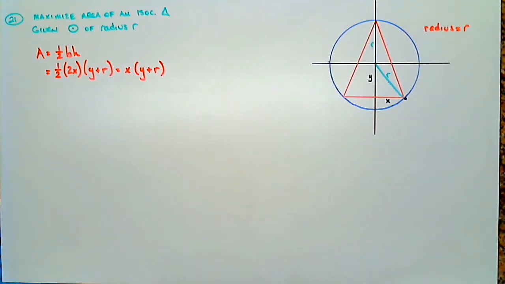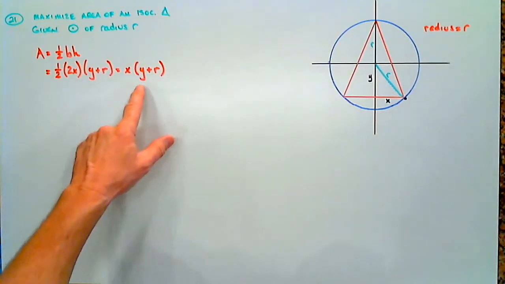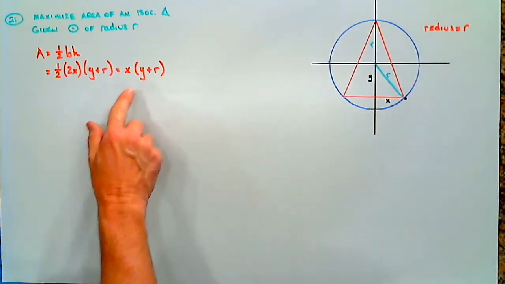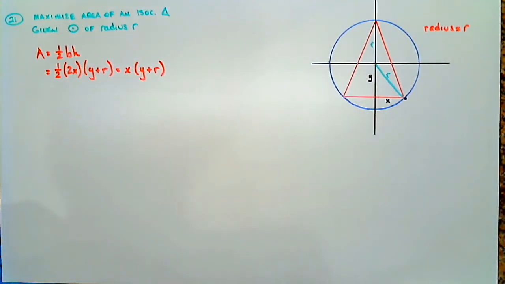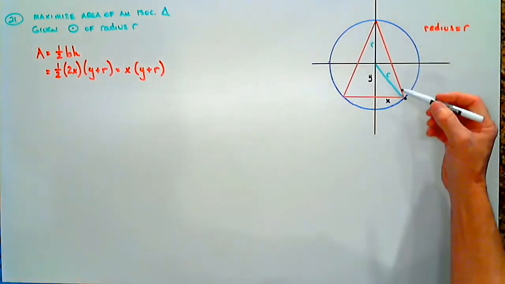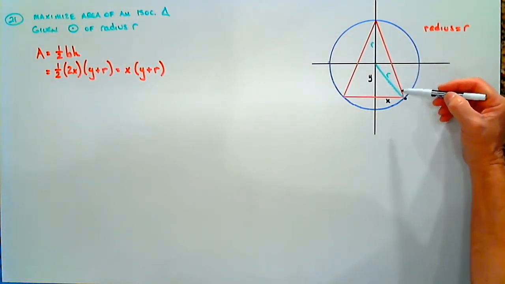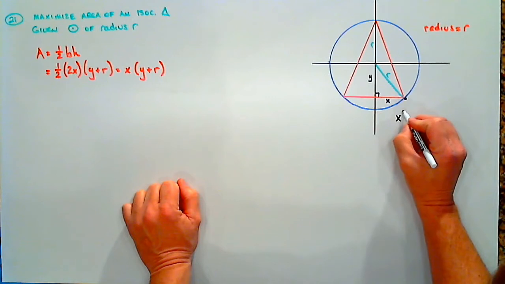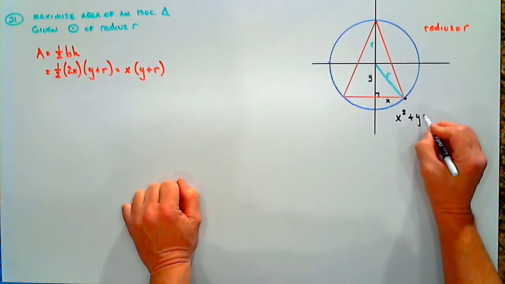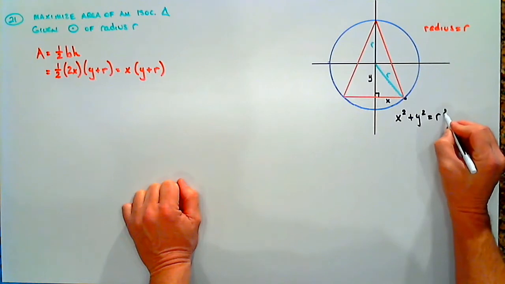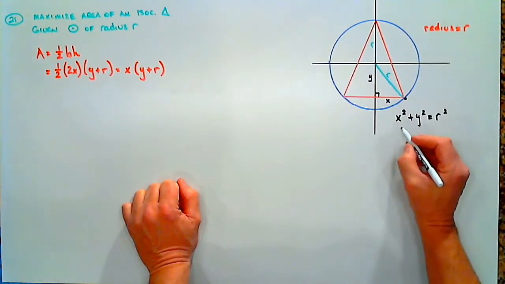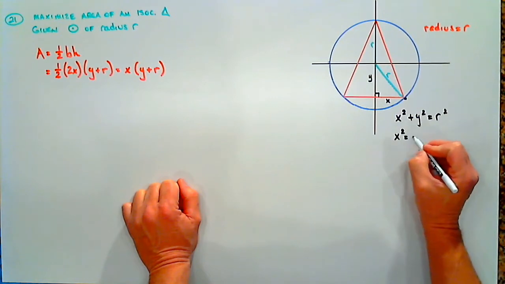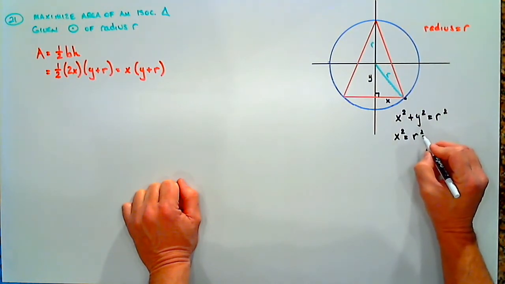Once again, we've reached that point in every optimization problem where we have an equation for the quantity that we want to maximize, in this case the area, but it's written in terms of two variables. Now, how can we eliminate one of these variables? Well, we can take a look at our picture. We have a right triangle right here. Because it's a right triangle, we know that x squared, one leg squared, plus y squared, the other leg squared, equals the hypotenuse squared. That tells us that x squared is equal to r squared minus y squared.